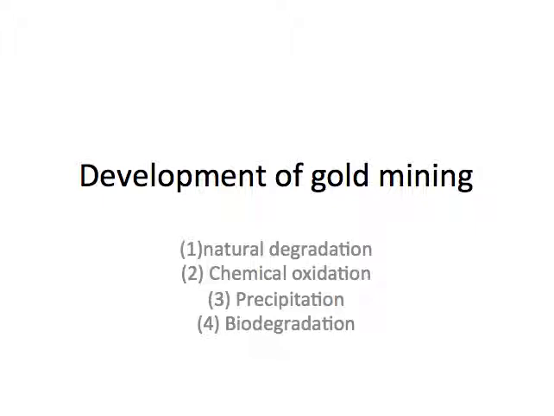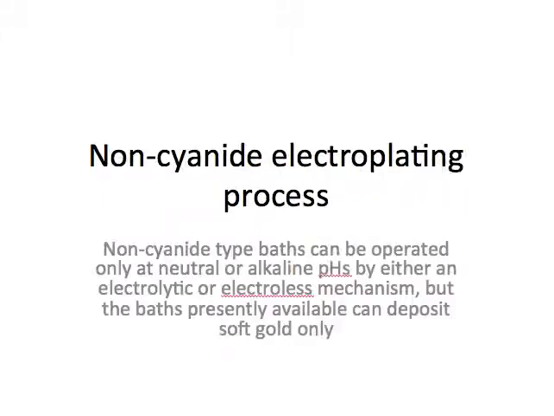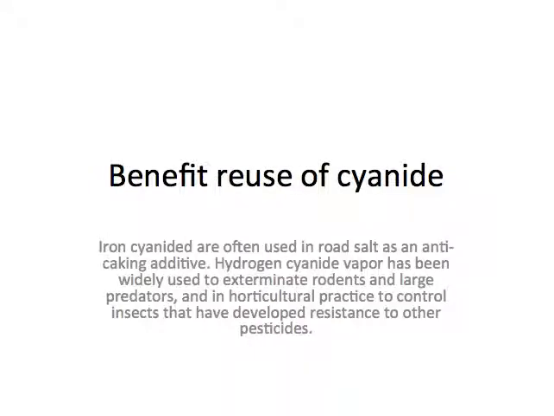For the different forms of cyanide, several treatments are currently in use. Those four are the common methods. One is natural degradation, second is chemical oxidation, third is precipitation, fourth is biodegradation. Also, we can use a non-cyanide electroplating process. Non-cyanide baths can be operated only at neutral or alkaline pHs by either an electroplating or electrolysis mechanism, but the baths presently available can deposit soft gold only.